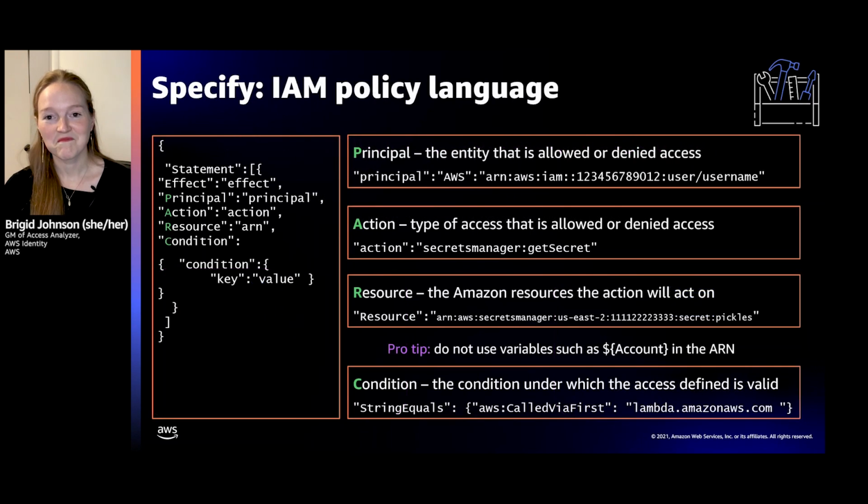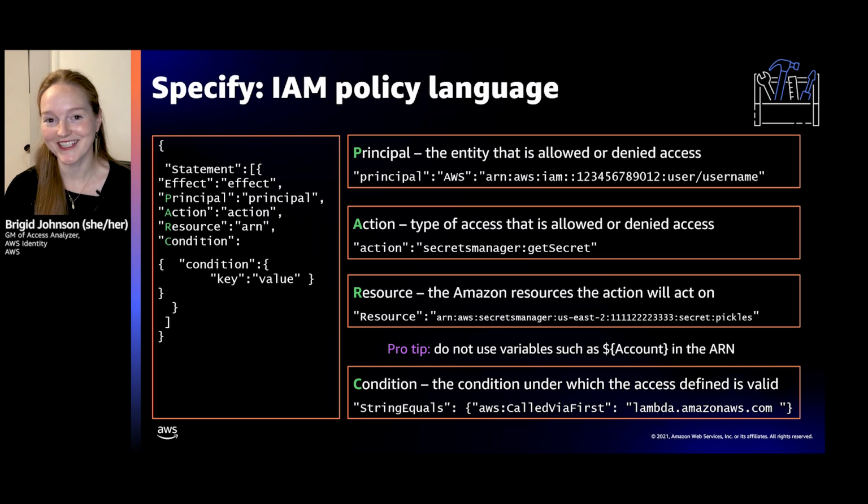All right, just going to say it. IAM policy language, my favorite language. The PARC model, hopefully most of you are familiar with, but I'll go through it really fast. This is the language where you get to specify access. So you have your principal, which is the entity that is allowed or denied access. The action, this is the type of access that is allowed or denied. Thousands of actions across AWS, very fine-grained permissions here. The resource that the action is acting on, and then the conditions on which it will apply.